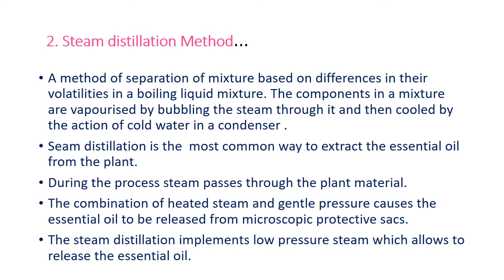These are produced due to steam distillation, and then enter into the condenser or cooling system. Due to this cooling system, they again get condensed into liquid, and this liquid is allowed to collect into the receiver or beaker. This will become easy from this figure which is shown in the next slide.